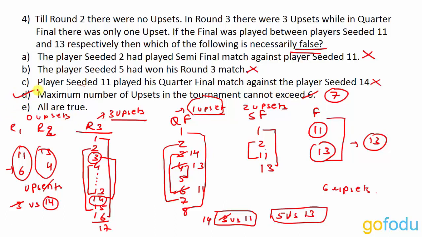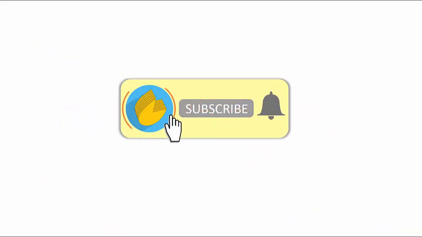One last thing, like this question, any format or set of rules can be given in the question. Some more parameters, for example, the concept of bye can also be used in some other question. Bye simply means if in a scheduled match, one of the 2 players is not able to show up for the match, then the other player is declared the winner and moves to the next round. The point is, any number of rules can be given. You just have to understand and interpret them correctly. And this can be done by giving yourself exposure to different types of questions. Thank you.